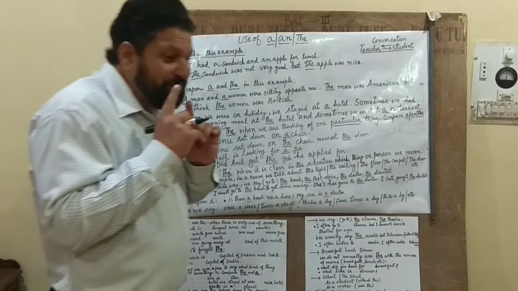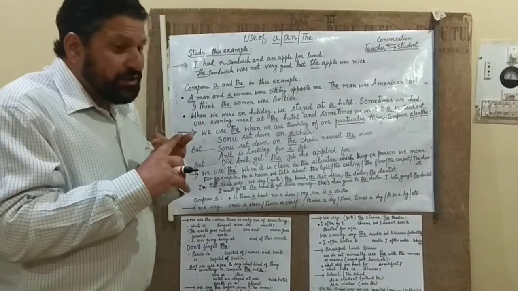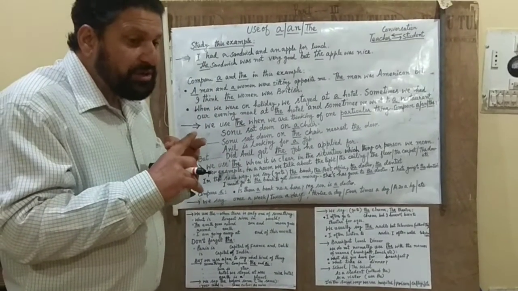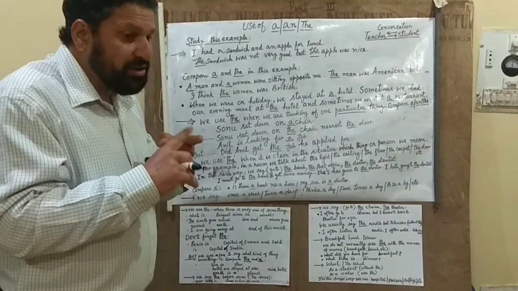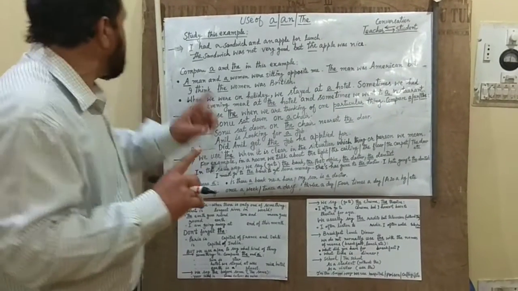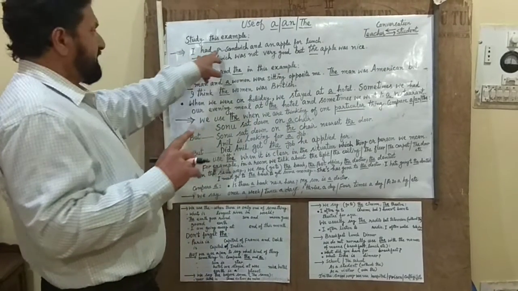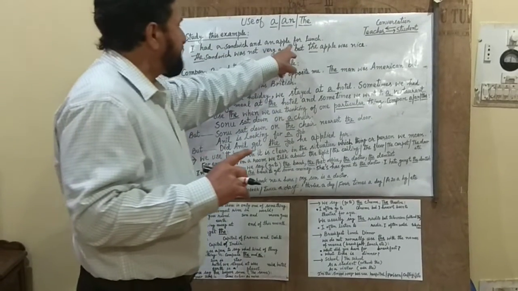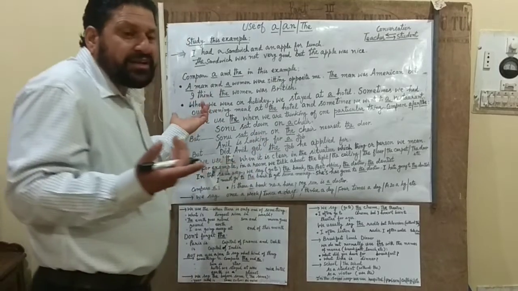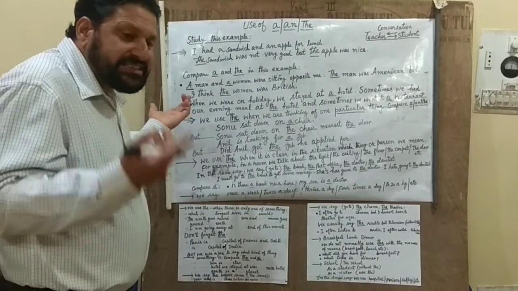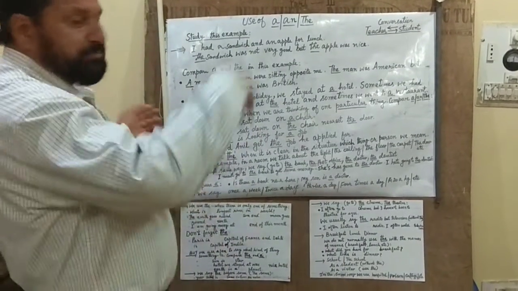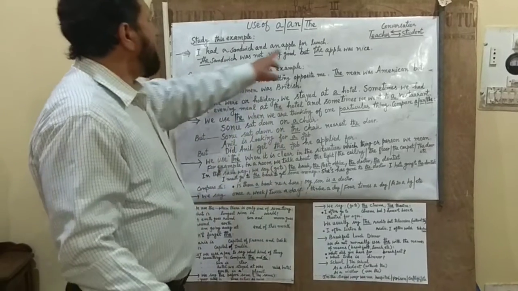You have to check the noun, whether it is countable or uncountable. When the noun is singular and countable, then we can use a and an. Sandwich was countable, apple was countable. I use the general idea for general things, singular things. But when it became particular, I use the.